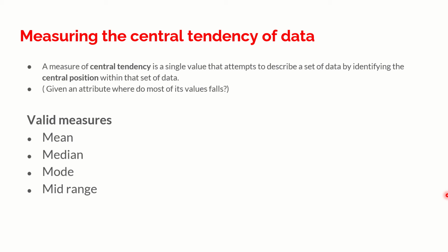A measure of central tendency is nothing but a single value that can attempt to describe a set of data. I have got a set of data. I need one value as a representative which can describe the set of data by identifying exactly the central position within that set of data. It is very important for us to understand this point.